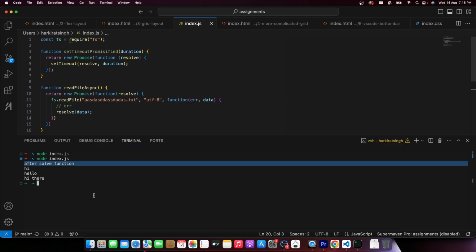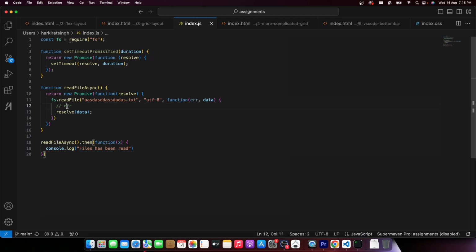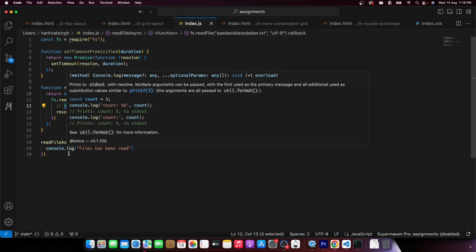Let's try this first. If I run node index.js, it says file has been read. Can you imagine? There was an error, but I still resolved. My promise still resolved. Of course, the data is empty. So if I try to log the data here, it will tell me it is empty. But even though this file doesn't exist, I never propagated this error to whoever was calling me.